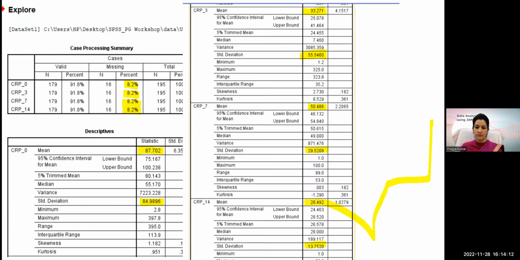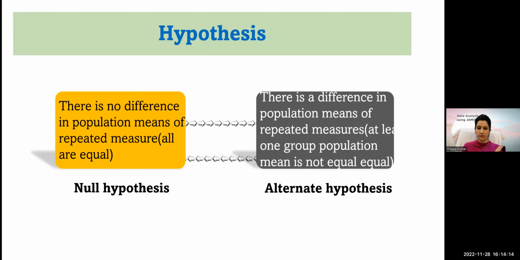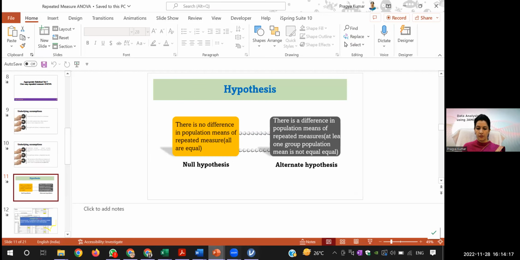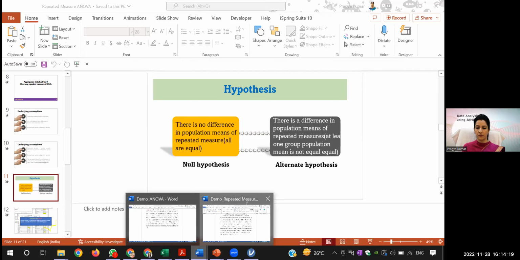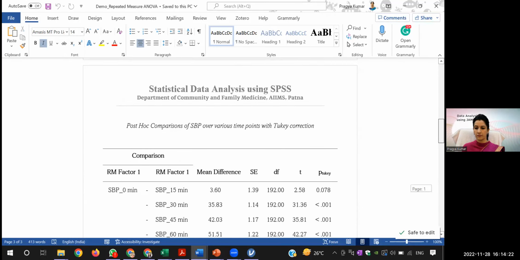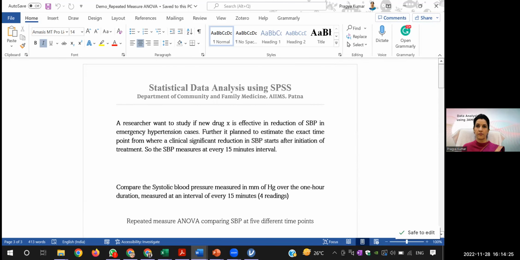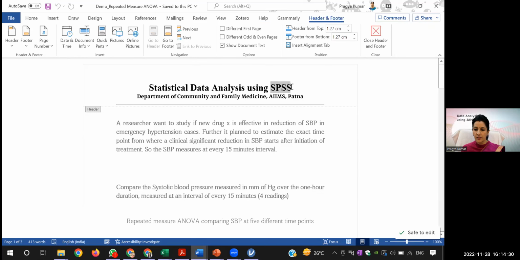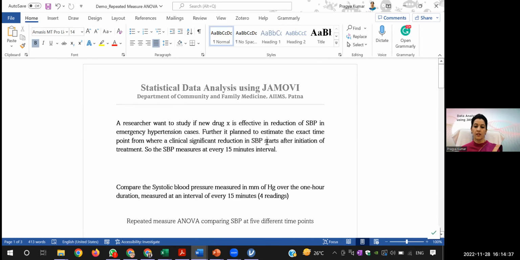So how to do that? I'll go to the question. A researcher wants to study a new drug X, which is effective in reduction of systolic blood pressure in emergency hypertension cases.